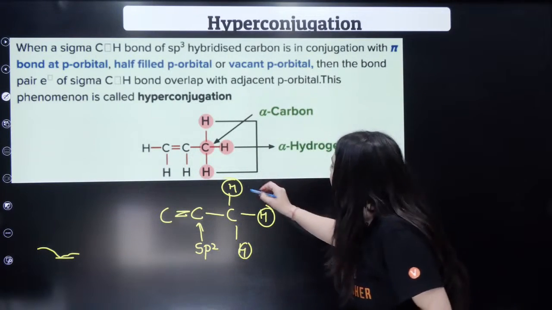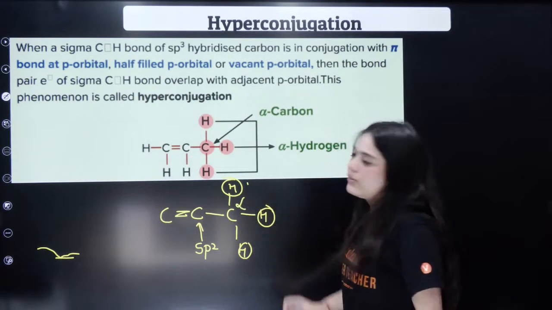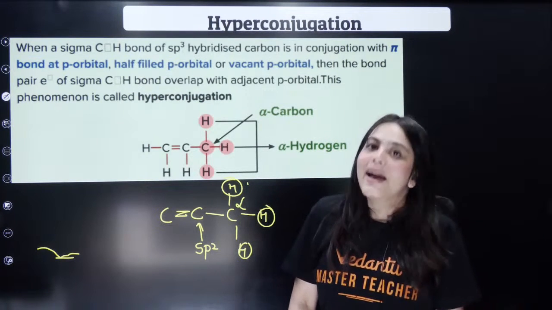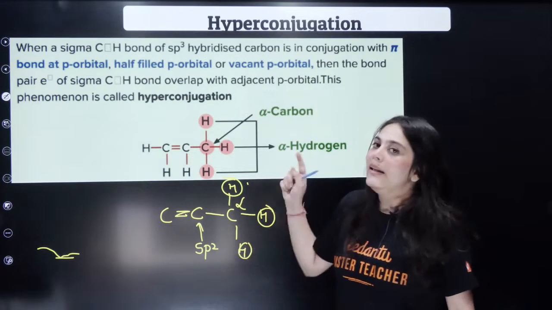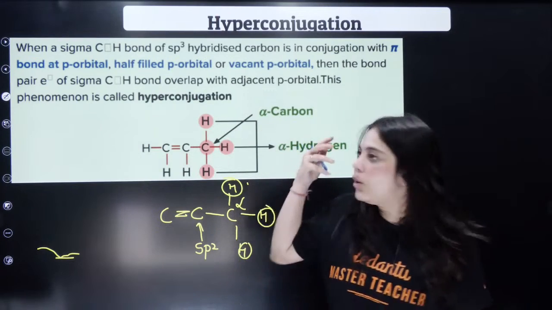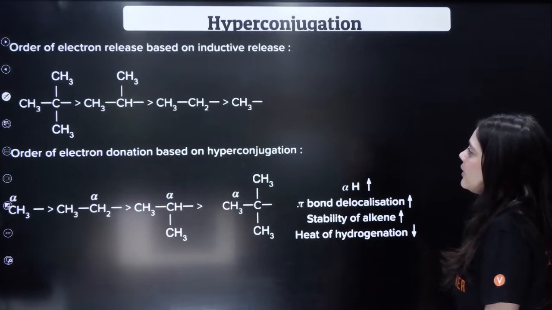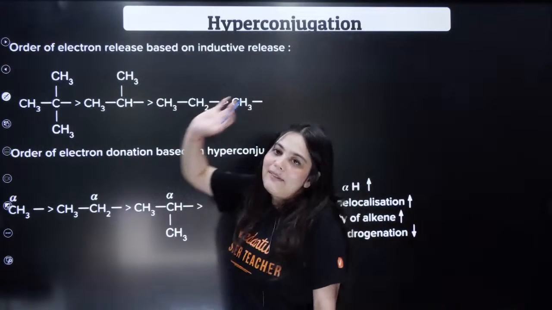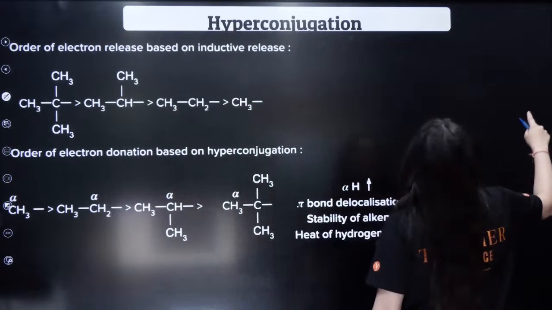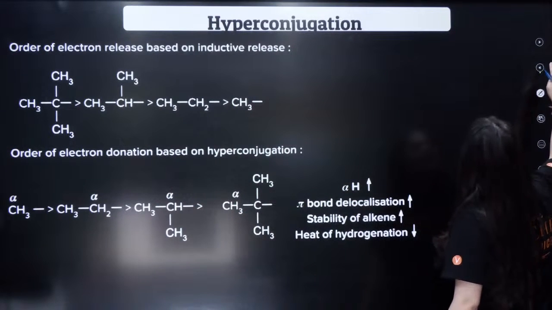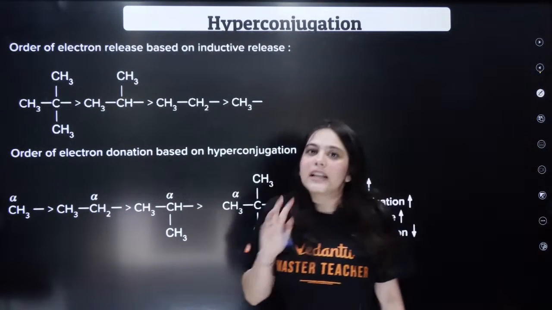Understood this? The more the number of these alpha hydrogens, these are called alpha hydrogens, the more will be the number of hyperconjugating structures, and the more stable will be the compound, as it is written over here. For example, I will tell you one more thing. Order based on the electron releasing effect. So we just discussed the inductive effect also.